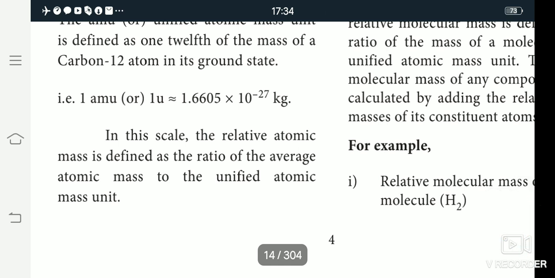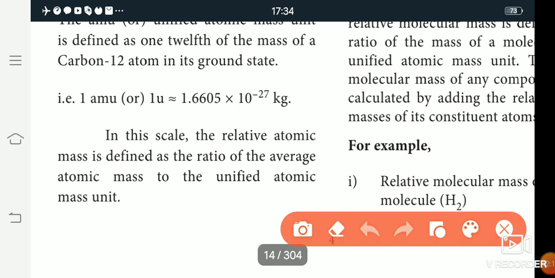So what is relative atomic mass? The relative atomic mass is defined as the ratio of the average atomic mass to the unified atomic mass unit.